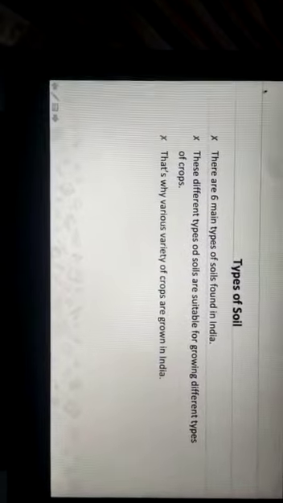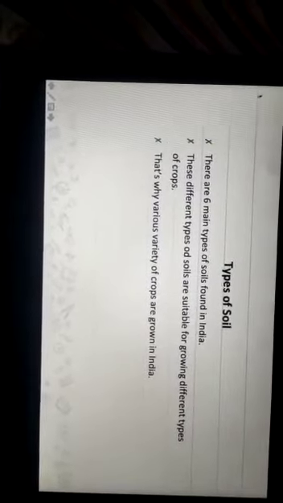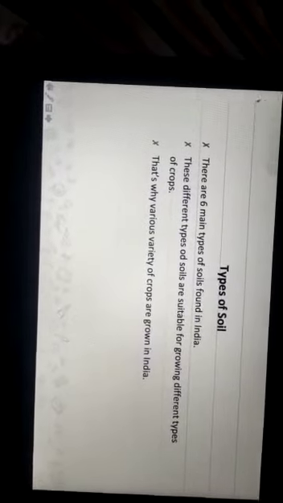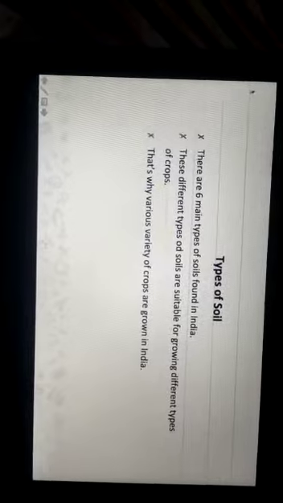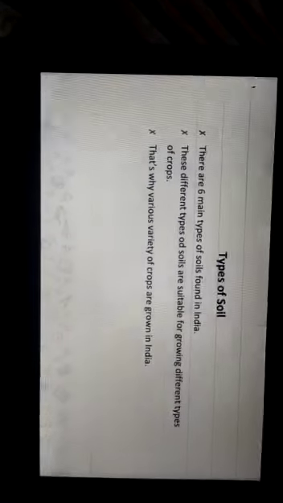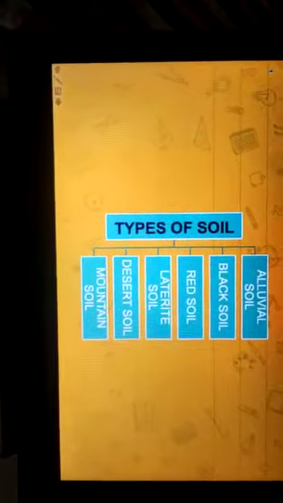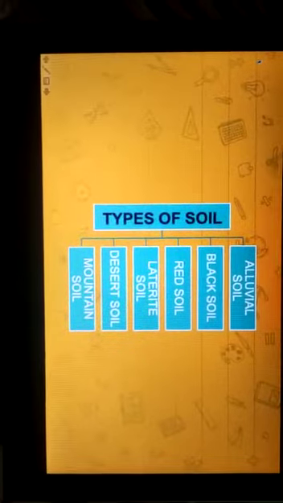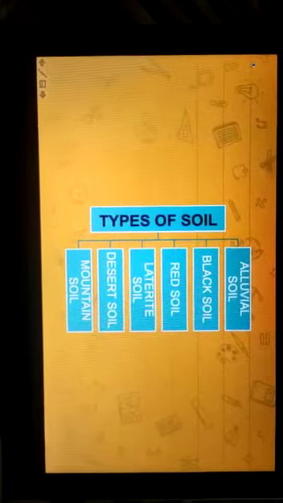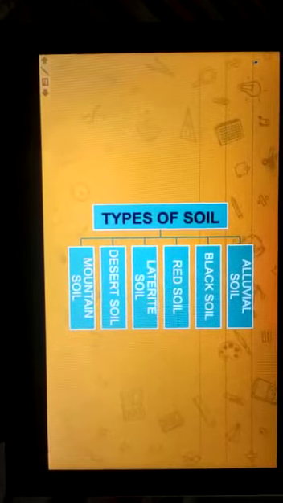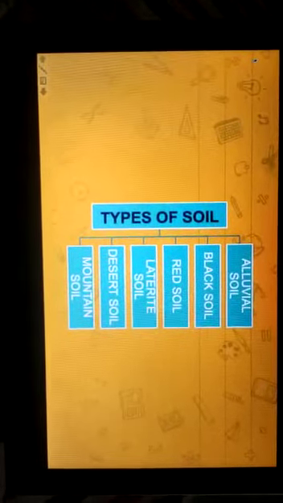That's why a variety of crops are grown in India. Now let's see what the different types of soil are. The first is alluvial soil, then black soil, red soil, laterite soil, desert soil, and mountain soil.